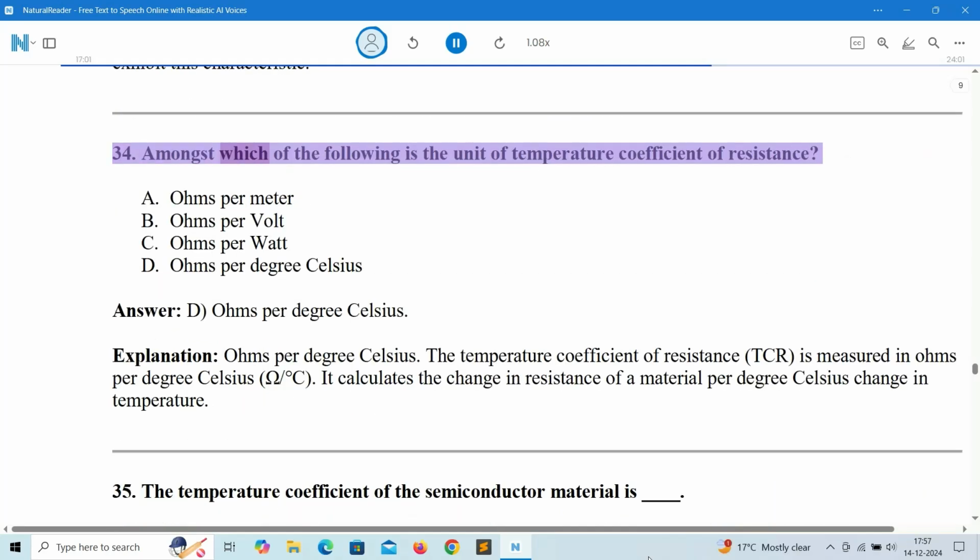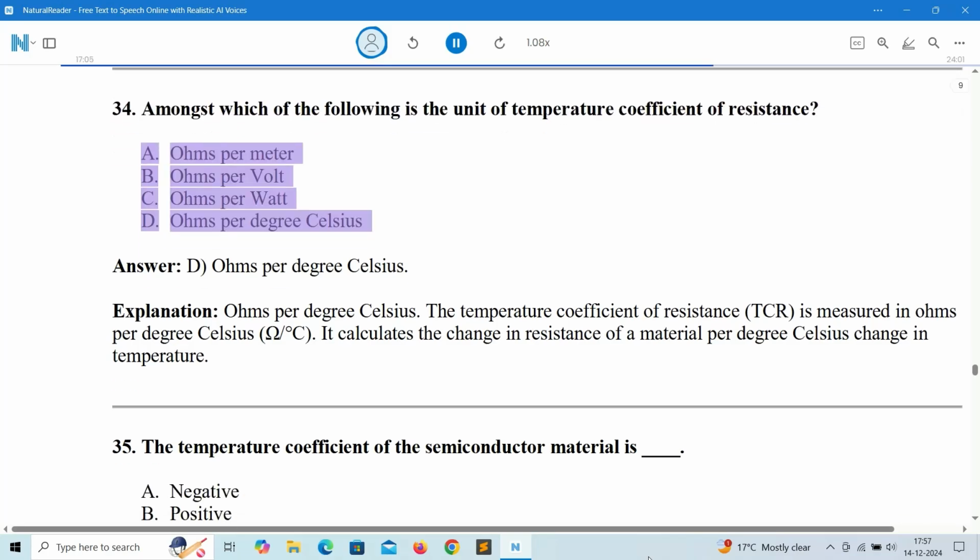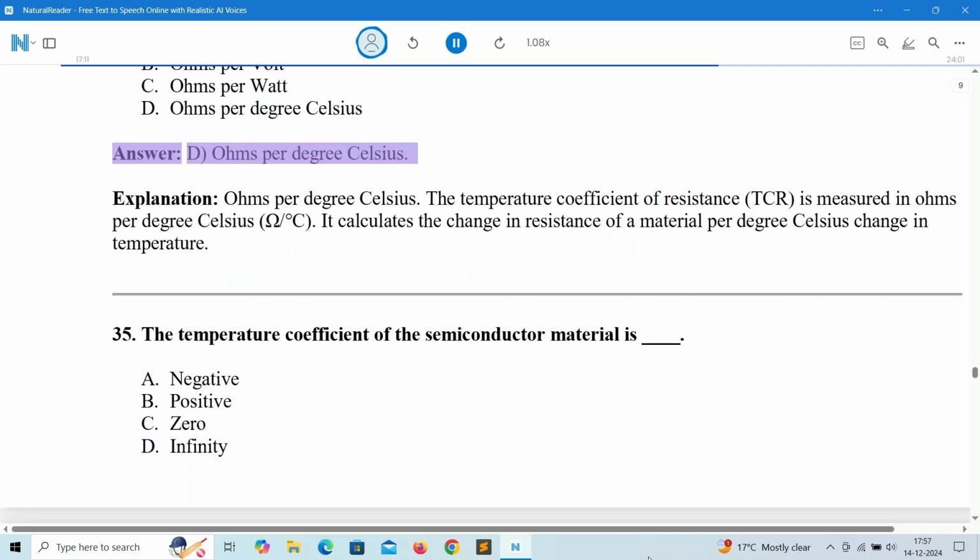34. Amongst which of the following is the unit of temperature coefficient of resistance? A. Ohms per meter. B. Ohms per volt. C. Ohms per watt. D. Ohms per degree Celsius. Answer: D. Ohms per degree Celsius.